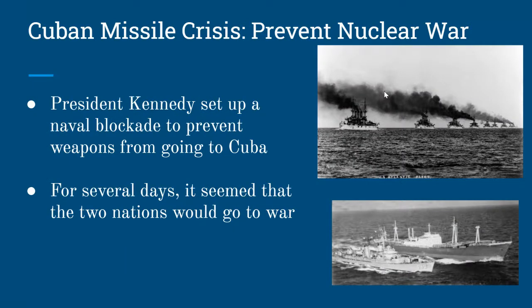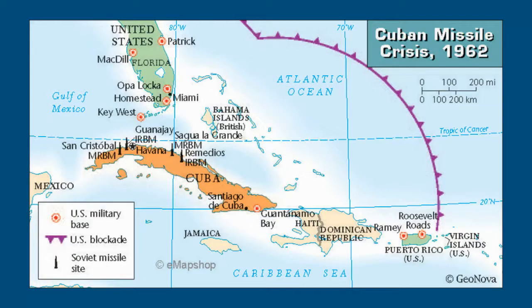What President Kennedy decided to do was to send some ships down to block any more weapons from coming into Cuba. So here's some pictures of the ships that he sent. And he set up a blockade so that people wouldn't be able to come in and send any more nuclear missiles into Cuba. This lasted for several days, and it came very close to a war between the United States and the Soviet Union. This picture here represents the United States blockade.